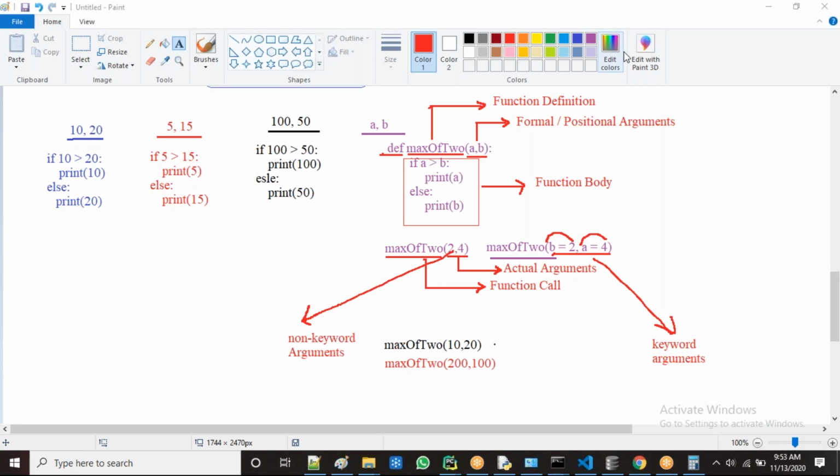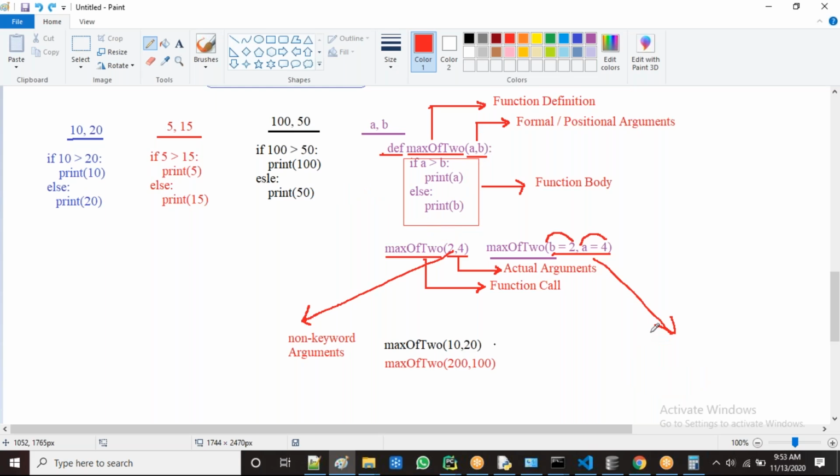What is non-keyword? What is keyword? If I use formal argument names, or any other variables, in the function call to assign the actual values, then that is called keyword arguments. I'll repeat.